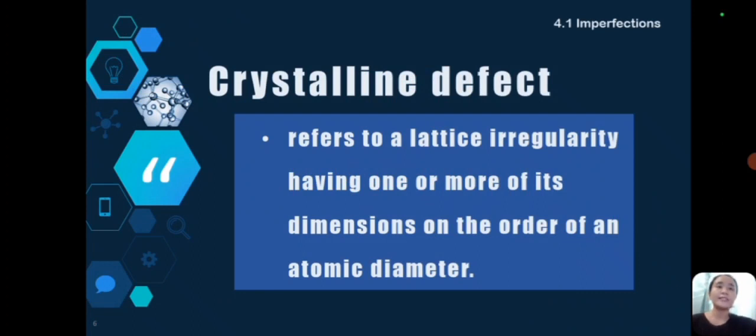Crystalline defects. A crystalline defect refers to a lattice irregularity having one or more of its dimensions on the order of an atomic diameter. In short, crystalline defects are imperfections or irregularities in the arrangement of atoms within a lattice. A lattice is like a pattern or grid that forms the structure of something, like a tray of eggs. Let's say the eggs represent atoms, while the arrangement of the eggs in the tray is what we call the lattice.